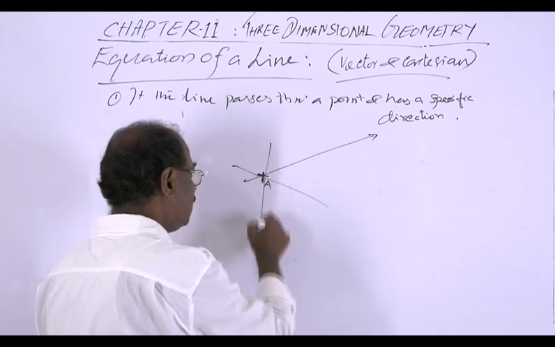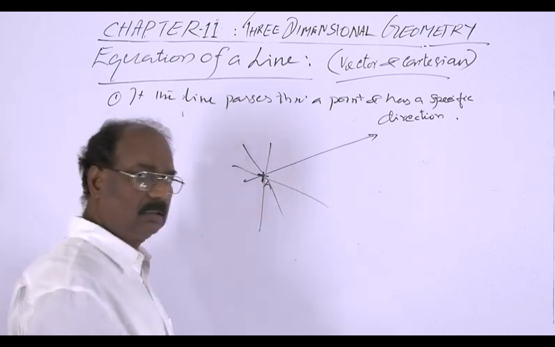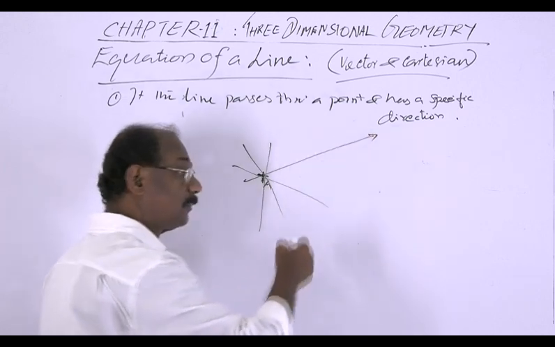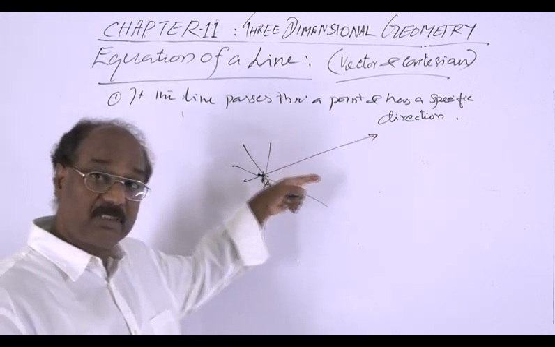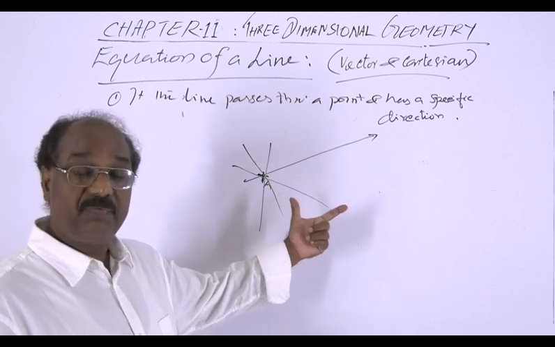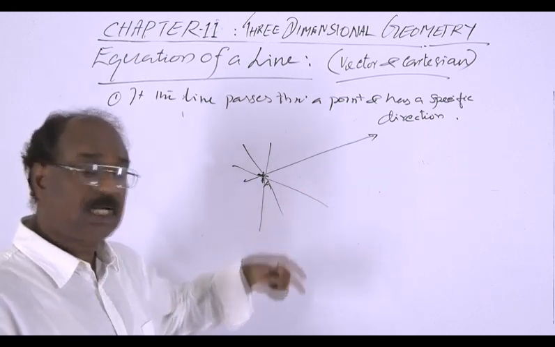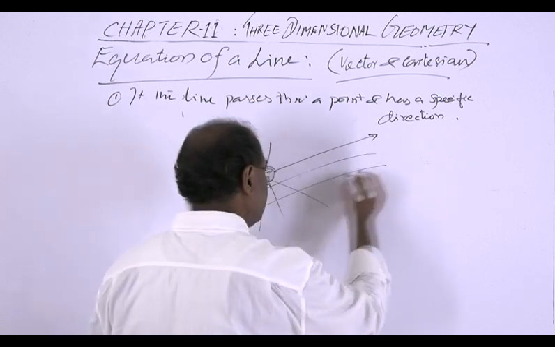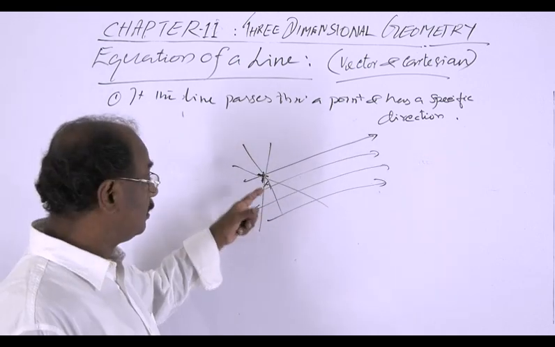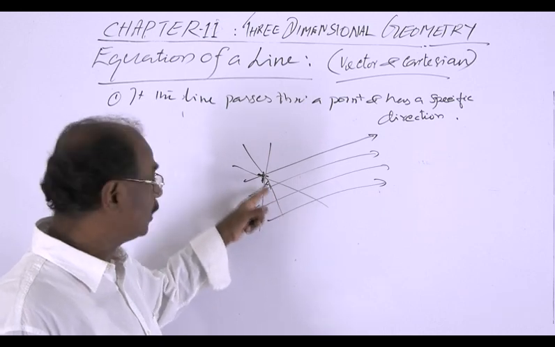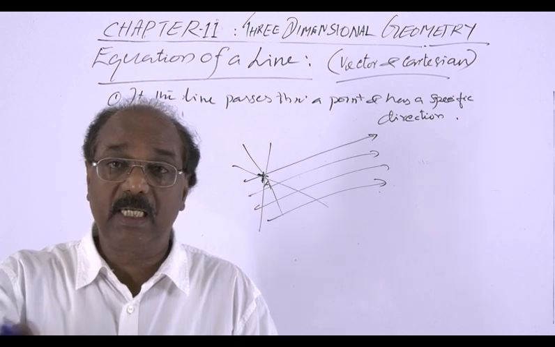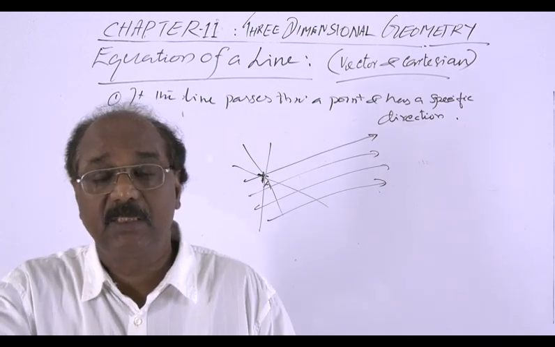This is a line, this is a line, this is a line passing through A. But if we have a point and a specific direction, it will be unique. We can have different lines with the same direction. This is a line, this is a line, this is a line. Same direction. But these lines do not pass through this point here. So, a line passing through a fixed point and having specific direction is unique.